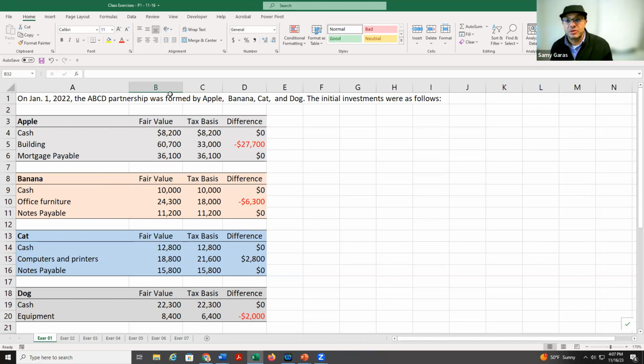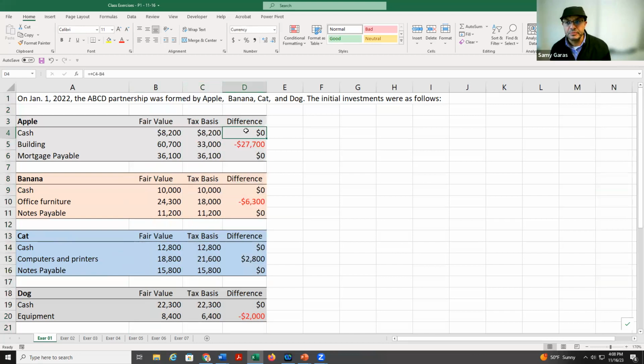So Apple came with some assets, as you can see them here. Banana is the same, Cat and Dog. All of them have some assets with a fair value or liabilities like mortgage payable or notes payable. But we have also the tax basis for those assets and the difference. In partnership, we don't need to worry about the tax or the difference. Everything is recorded at the fair value.